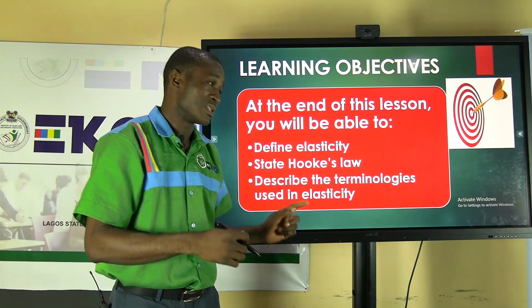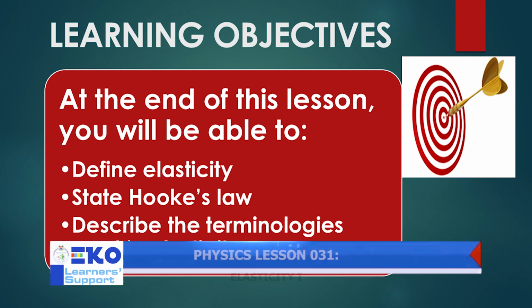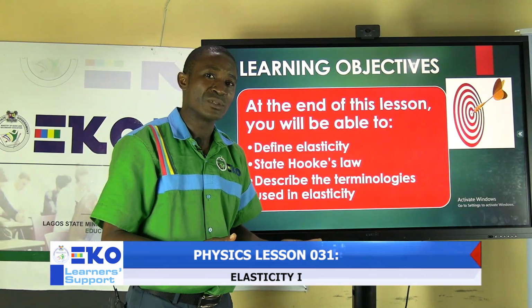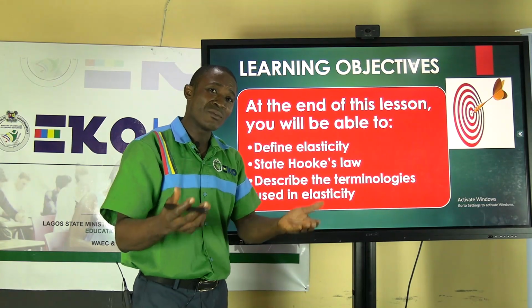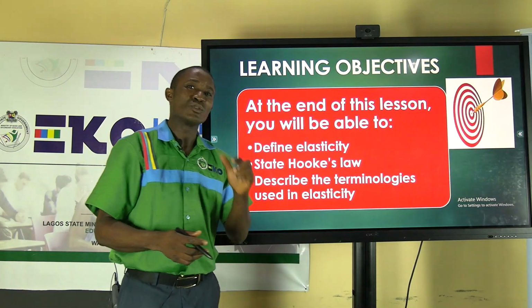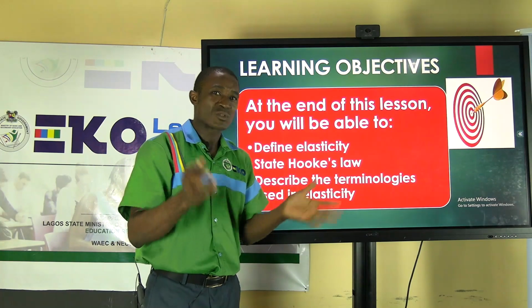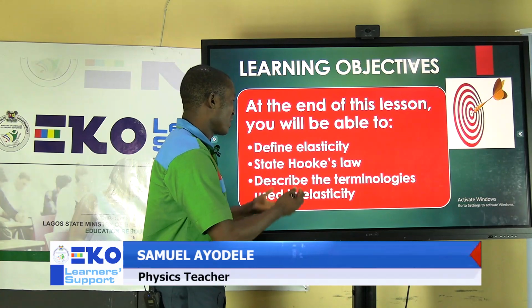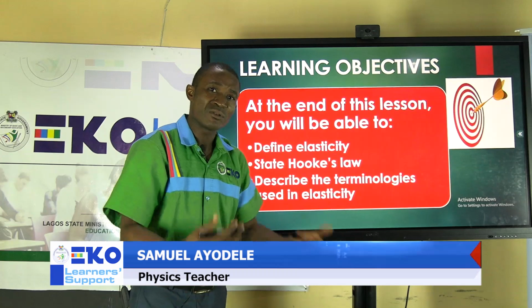At the end of this lesson, you should be able to define the word elasticity. Which means that going on the streets or you meet your junior ones, they should be able to ask you, I have heard of this word elasticity. Can you tell me the meaning? So at the end of this class, you should be able to do that. Not only that, you should be able to state Hooke's law. Hooke's law, like I said, works within the sphere of elasticity. So you should be able to state what that law is. Also, all of those terminologies we'll be considering, you should be able to describe them, tell somebody about it.